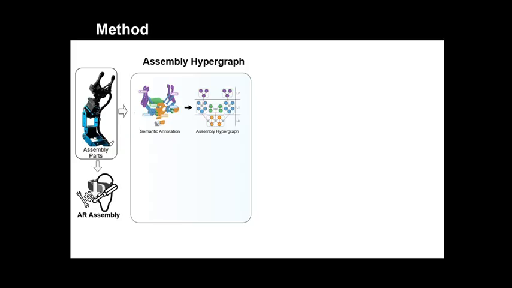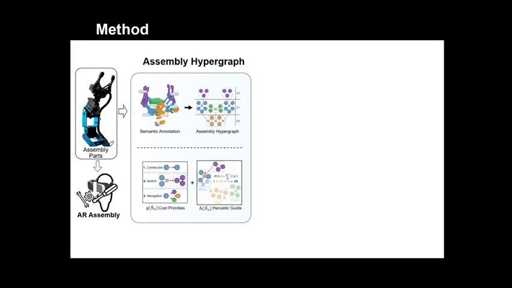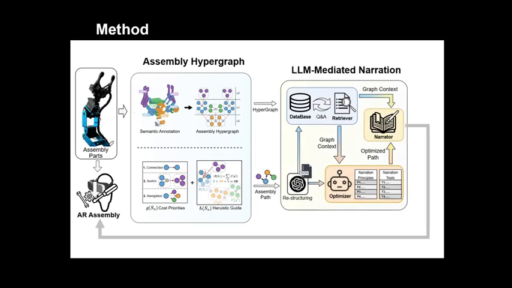We then use an A-star search algorithm to generate a structurally optimal baseline assembly path that satisfies all procedural dependencies. However, a machine-optimal path is often not intuitive for human users. To address this, we introduce an LLM-mediated narrative workflow to transform this path into more user-friendly guidance.